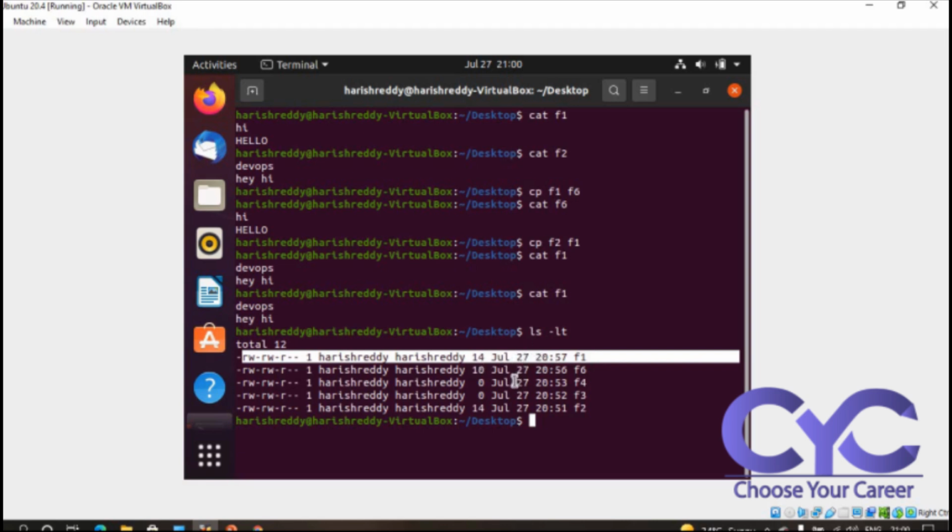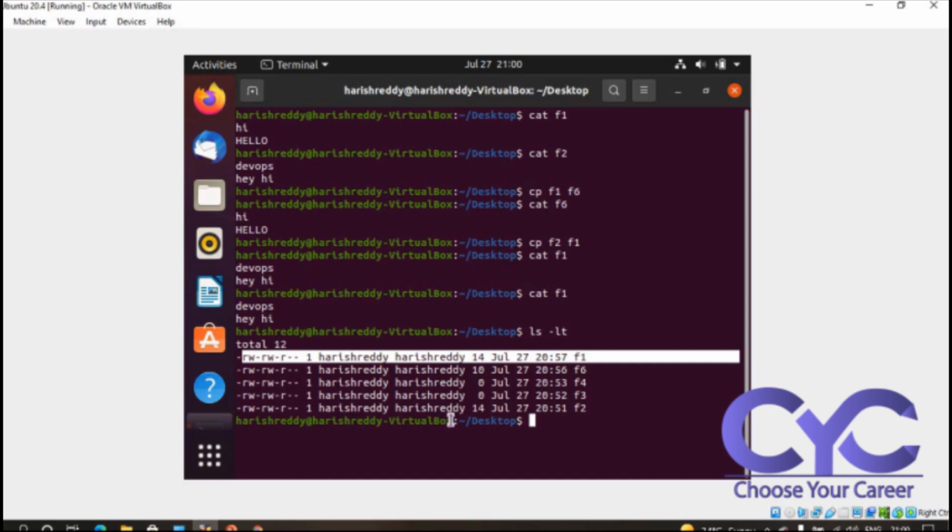We want to check particular files based upon date and time, and right now we can see the date and times in the complete hidden files.